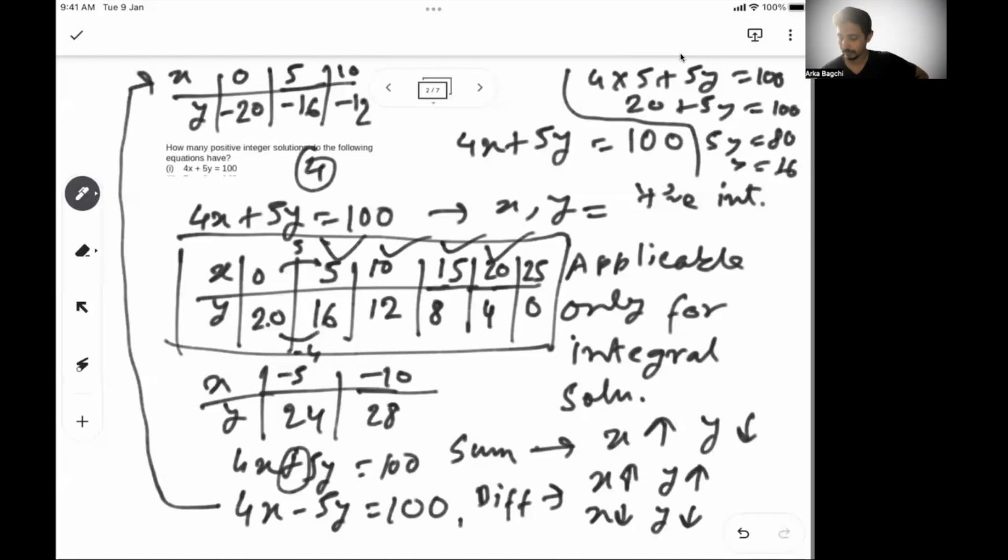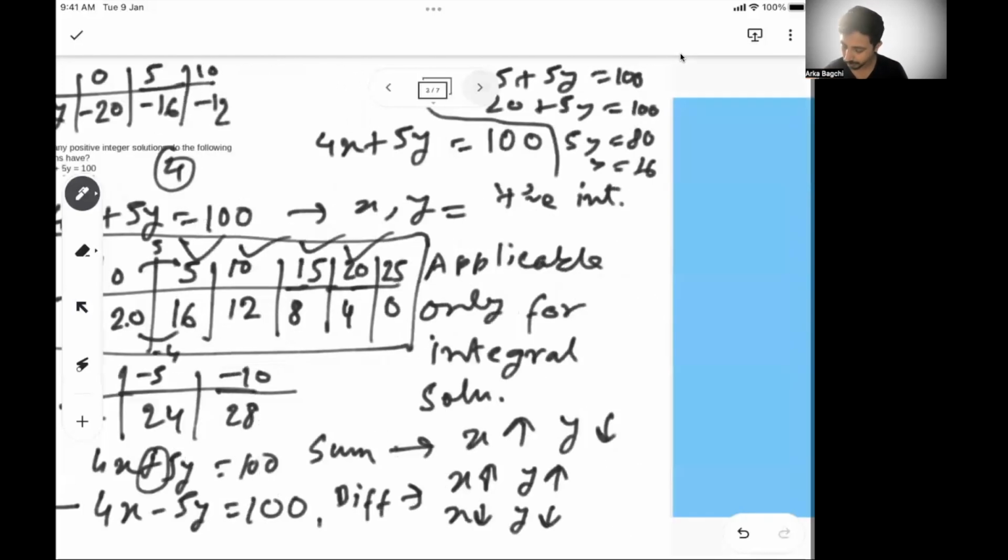5, 16, 10, 12, 15, 8, 24. So these are the 4 solutions that will satisfy this equation. Understand, when they say positive or negative, 0 is not included. If they say non-positive, that means 0 and all the negative numbers. Non-negative means 0 and all the positive numbers. So understand what is given in the problem. Right? I hope this is clear. Let's move to the next problem.